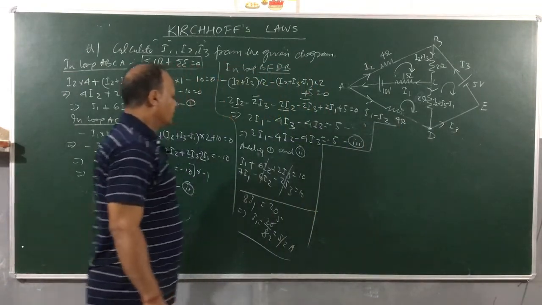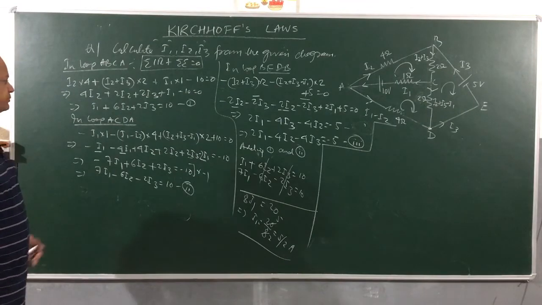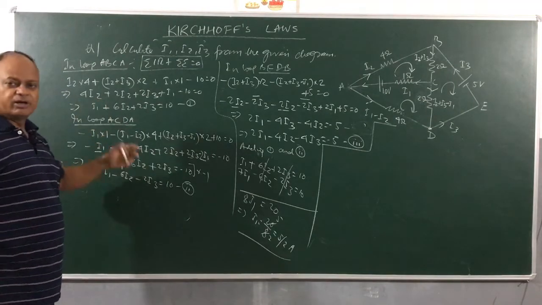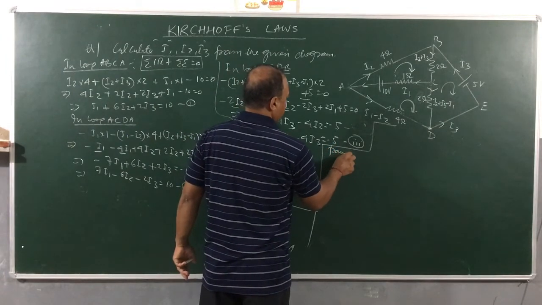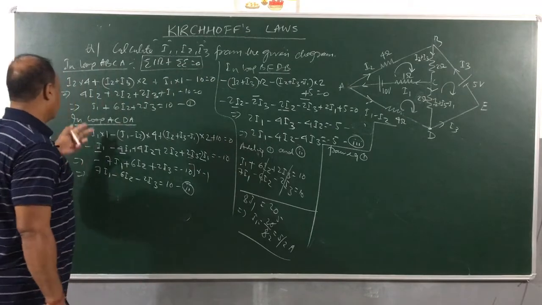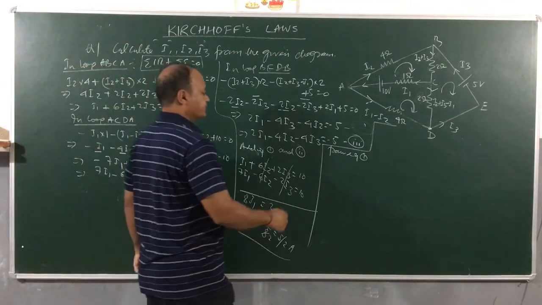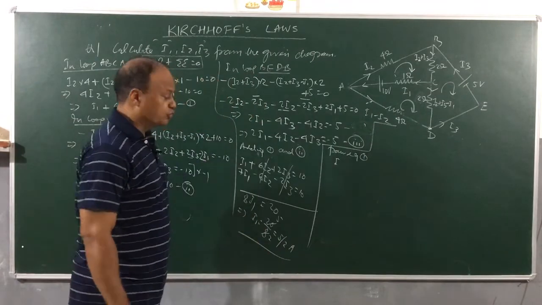once you got I1, I will put the value of I1, for example, in equation 1. From equation 1, children, what do we get? I1 we have got how much? 5 by 2.